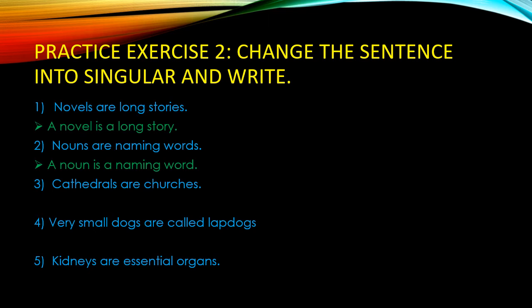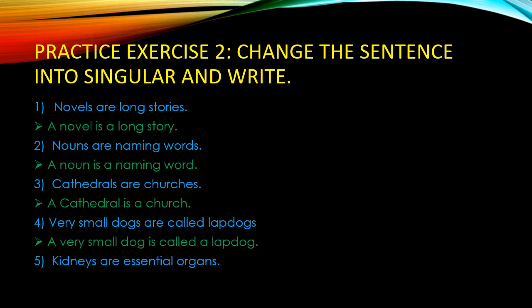Number 3. Cathedrals are churches. What's the answer? A cathedral is a church. Cathedrals is changed to cathedral and churches is changed to church. Number 4. Very small dogs are called lapdogs. So, what is the answer? A very small dog is called a lapdog. Very small dogs is changed to a very small dog. Lapdogs is changed to lapdog.